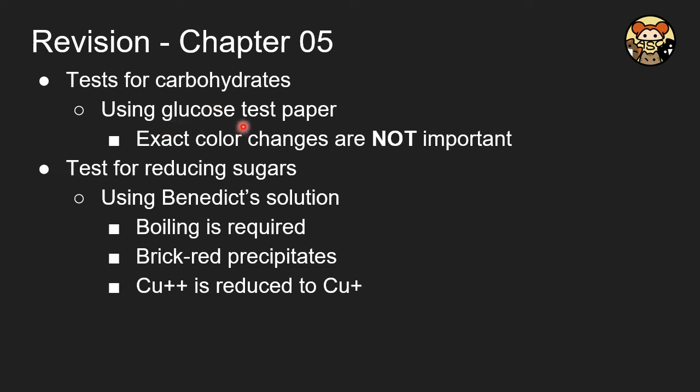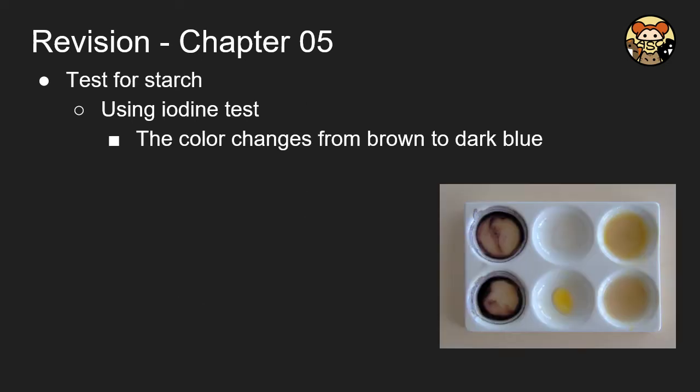The first one is the glucose test paper to test for the presence of glucose, and the exact color change is no longer important because you just say color change is fine. And in order to test for reducing sugar, we use Benedict solution. Boiling is required in this test, and then you may find brick red or orange precipitate afterwards because the copper 2 plus ion, which is blue in color, is now reduced to copper 1 plus, which is orange or brick red in color. And in order to test for starch, we need iodine solution and we do the iodine test.